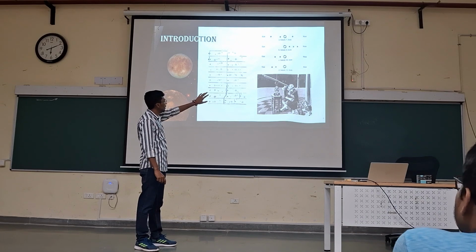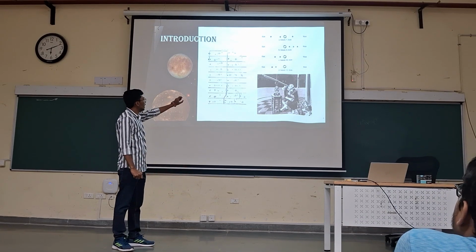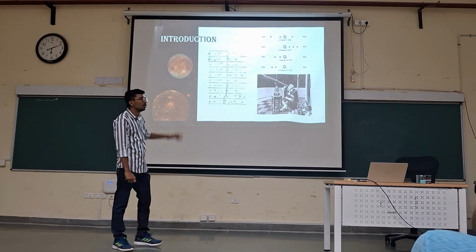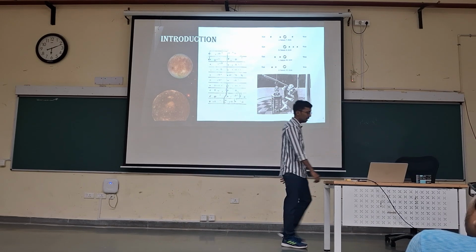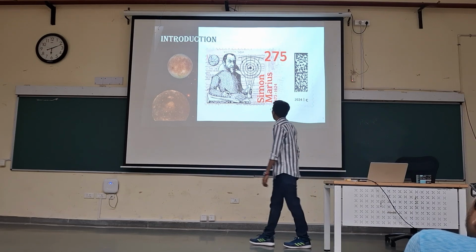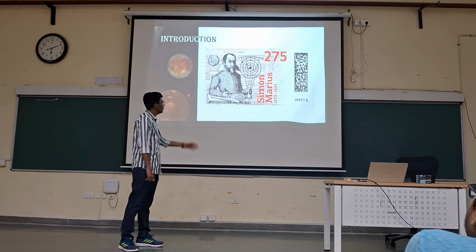These are the actual drawings drawn by Galileo Galilei, and because of that we call those moons the Galilean moons. But at the same time there was another astronomer named Simon Marius. He also observed these Jupiter moons and gave the name Io to one of them.